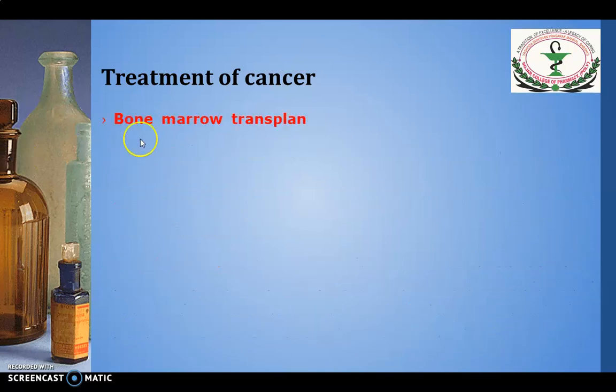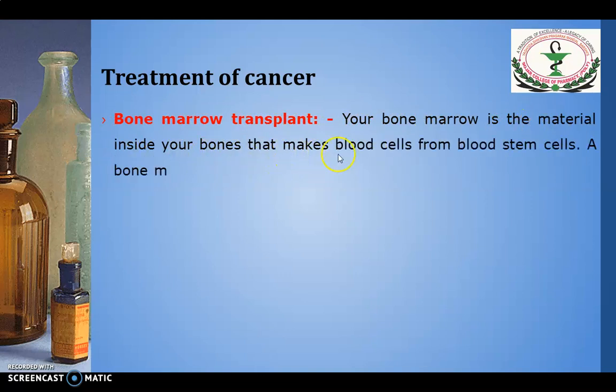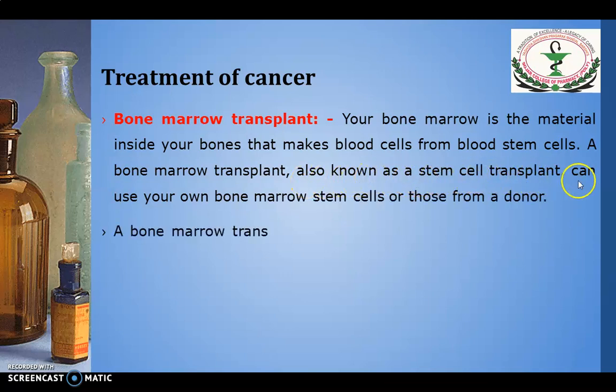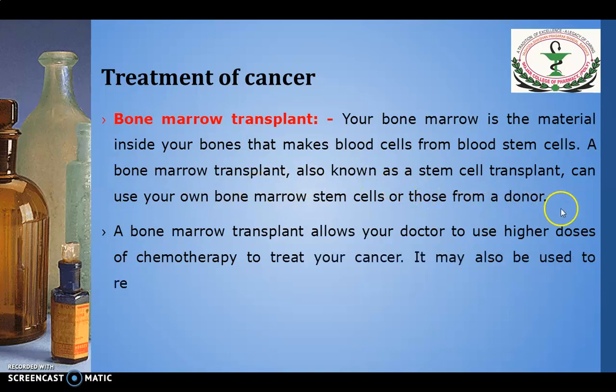Next treatment option is bone marrow transplant. Your bone marrow is the material inside your bones that makes blood cells from blood stem cells. A bone marrow transplant, also known as a stem cell transplant, can use your own bone marrow, or it can be available from a donor.